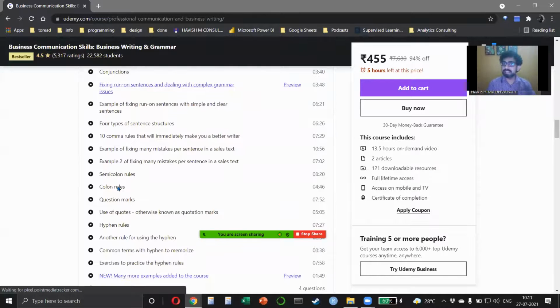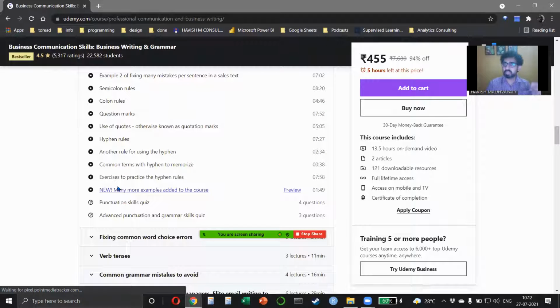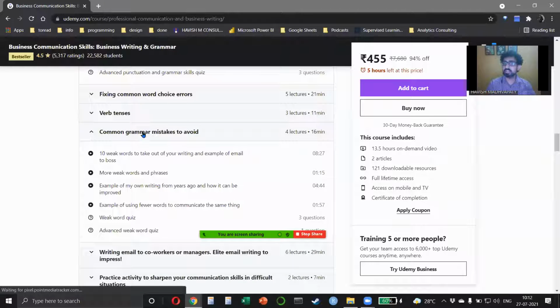But at least I realize that, okay, people around the world, especially when they are in consulting or any other corporate profile, these are the things that are important to them. So small things like when to use semicolon or a colon, right? What are the common grammar mistakes that you can avoid, right? So we usually call them weak words and phrases, right? Weak words means that it is not incorrect, but there could have been a better word that you can use. I'll give you a very simple example here.